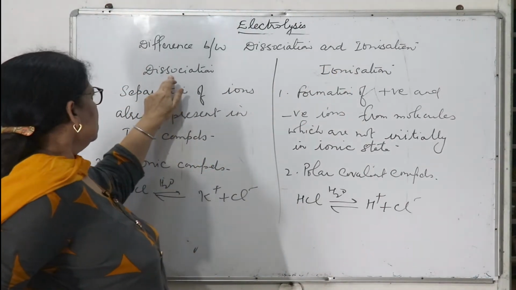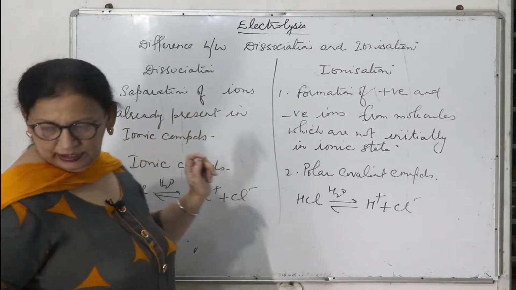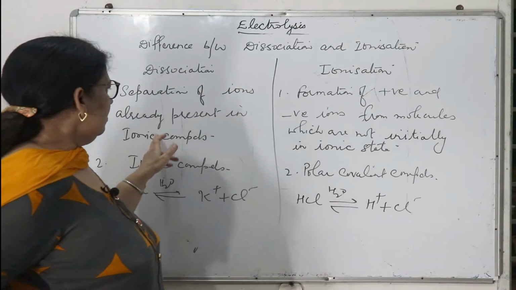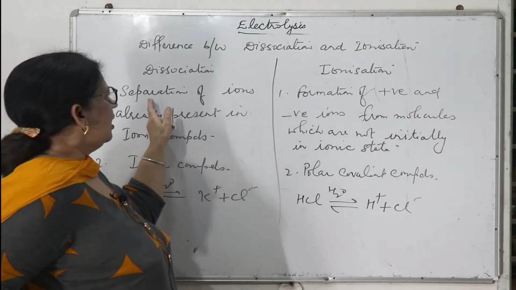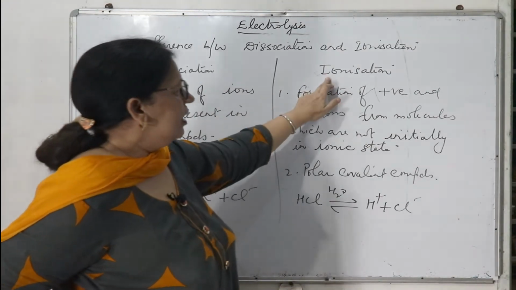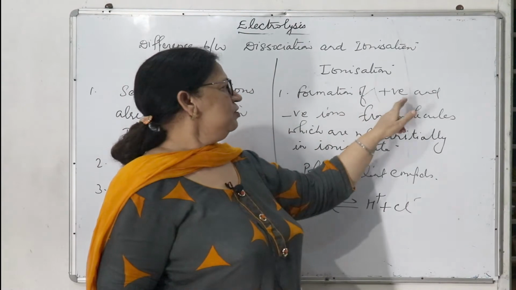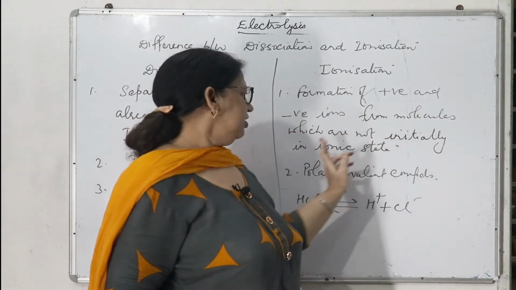So what is dissociation? That is separation of ions already present in the ionic compound. In an ionic compound, ions are held by electrostatic force of attraction. When ions get separated, that is dissociation. And ionization is the formation of positive and negative ions from molecules which are not initially in the